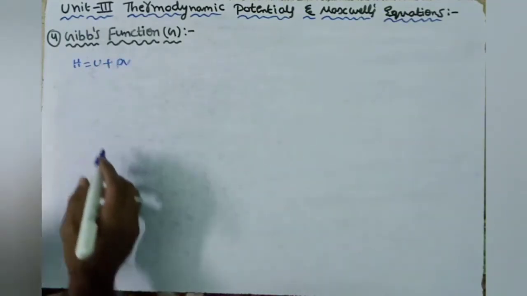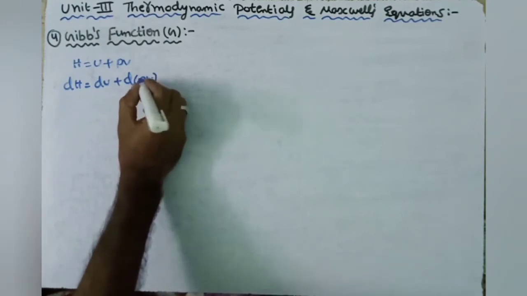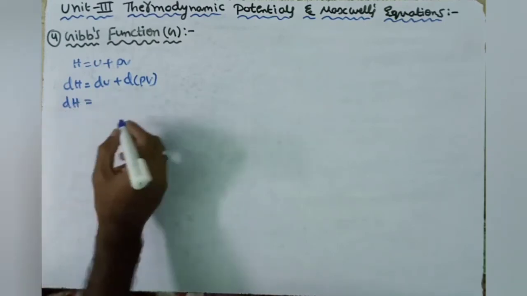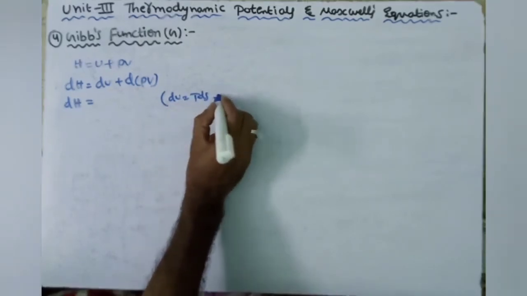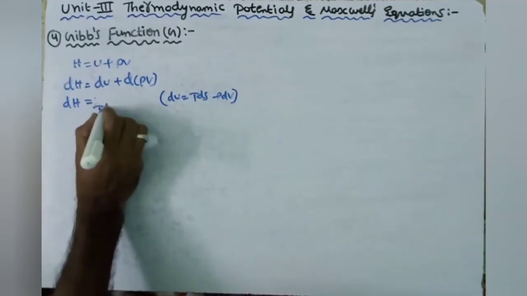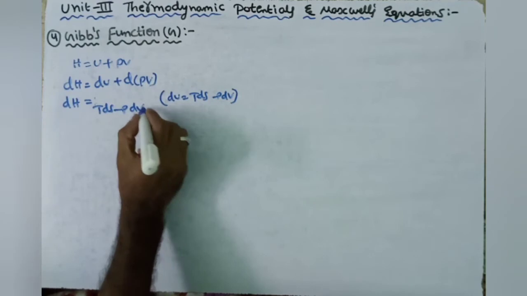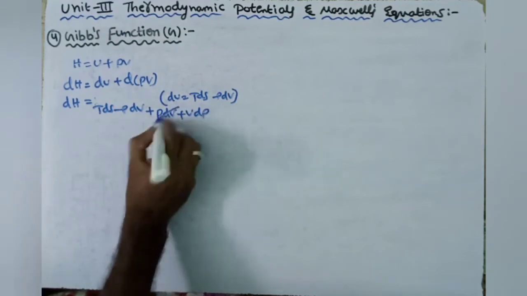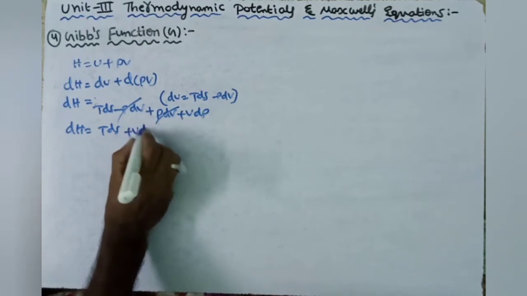The change in enthalpy, differentiating this, dH is equal to dU plus the differentiation of PV. We already did all this in enthalpy. We substitute dU from the equation connecting both thermodynamical laws: dU is equal to TdS minus PdV. Differentiation of PV gives PdV plus VdP. PdV gets cancelled. dH is equal to TdS plus VdP.